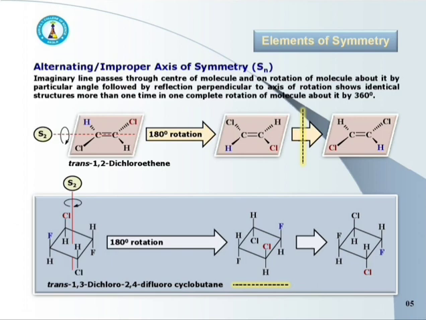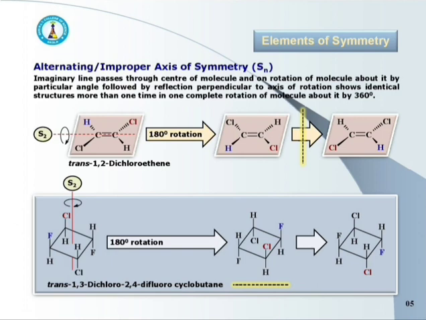The simple axis of symmetry involves the rotation of molecule, but here in alternating or improper axis of symmetry, rotation of the molecule is followed by the reflection perpendicular to the axis of rotation. It means here we have to rotate the molecule by particular angle, and then we have to reflect that perpendicular to the axis of rotation.